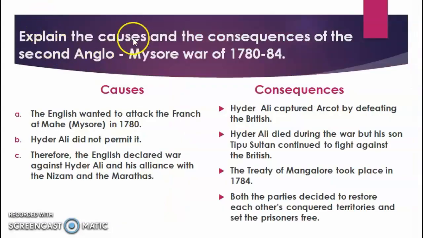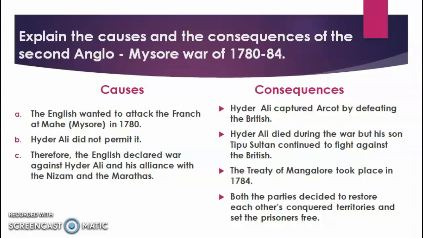The next question is, explain the cause and consequences of the Second Anglo-Mysore War of 1780 to 84. The Second Anglo-Mysore War was fought between 1780 and 84. Now, what was its cause? Actually, the main cause was the ambitions of the English. The English wanted to defeat the French. The English and the French had a competition over who was going to be the superpower in India. So there was a competition between English and French, and both of them were trying to defeat one another.